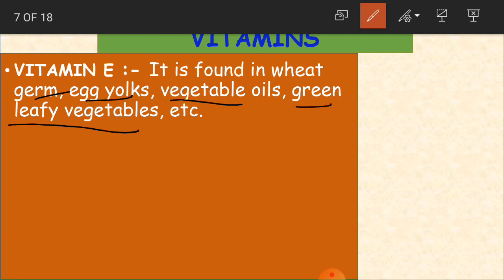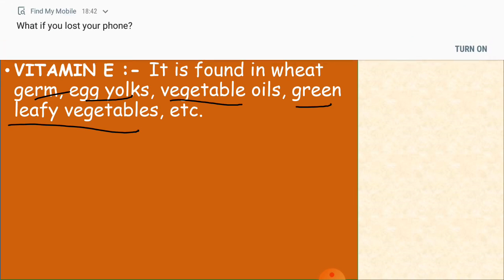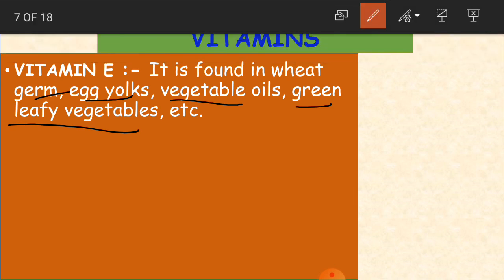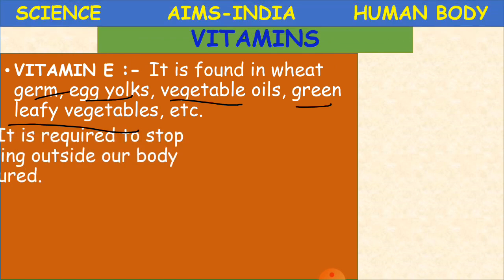Okay, all these carry vitamin E. You can have it in nuts and seeds also. Okay, children. So if you see green leafy vegetables, egg yolks and wheat grains, all of this has every vitamin in it. So it is very important for us to have these types of foods.